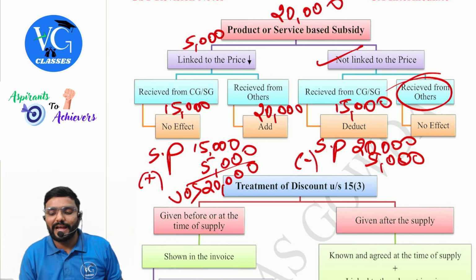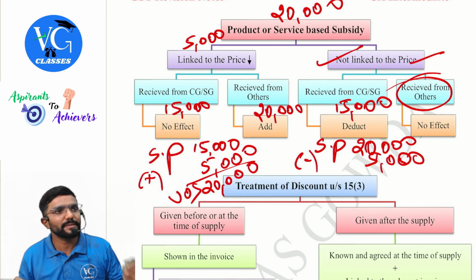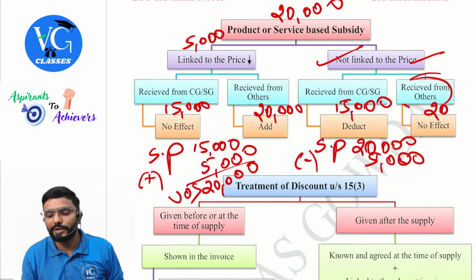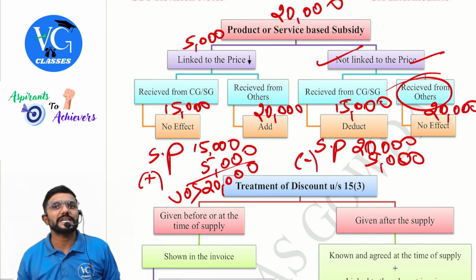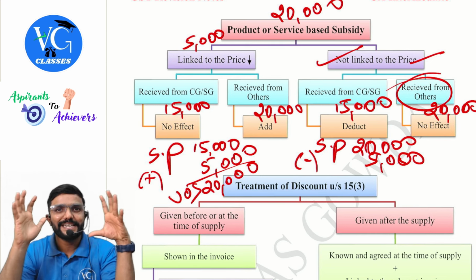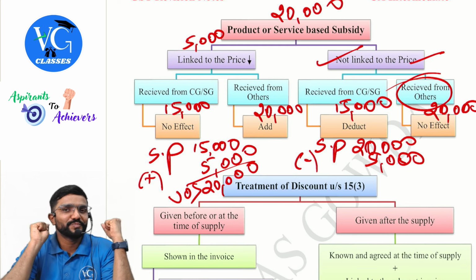Now, if it is received from others, is it linked to the price? No. What is the price? 20. Take 20. Don't give any other effect. Is that clear? Tricky. Please be careful.